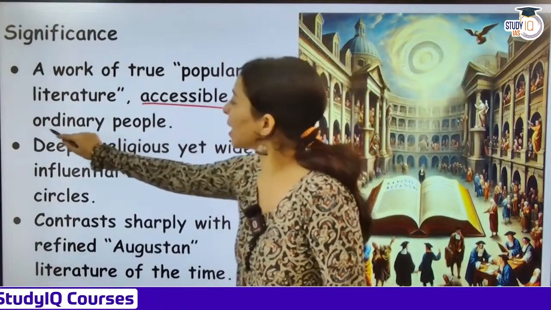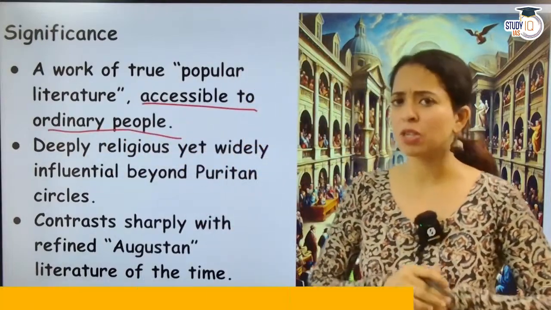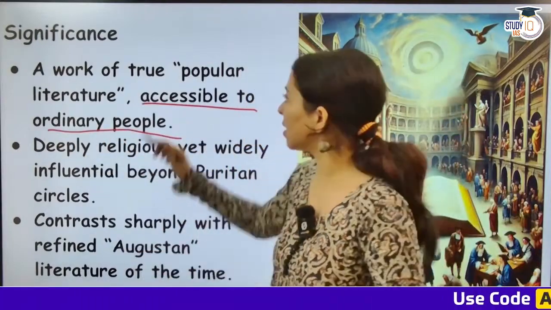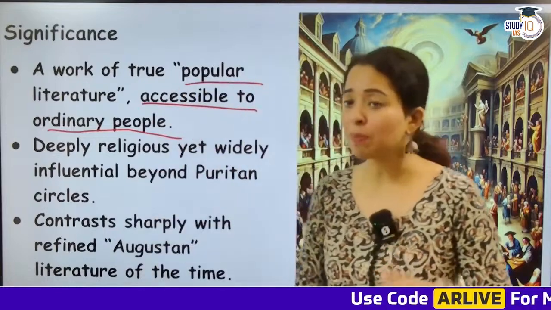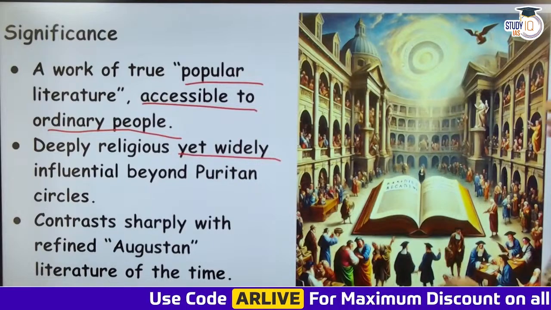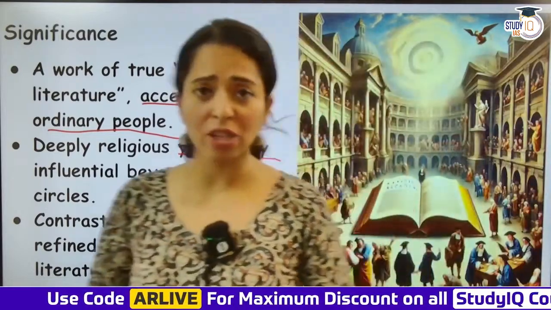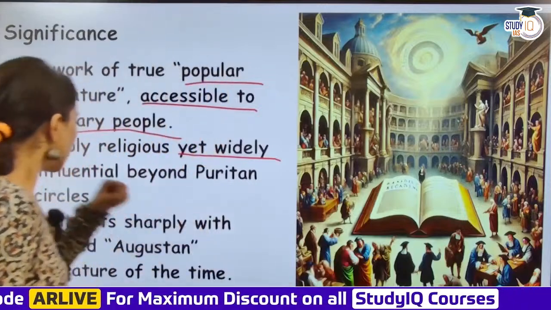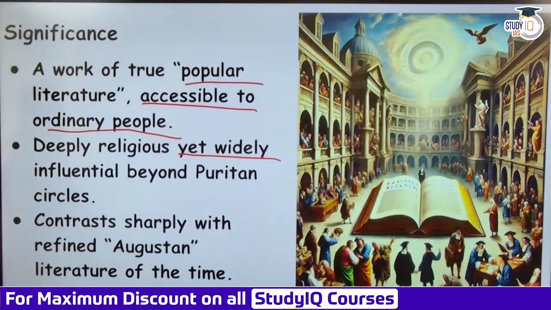So why was John Bunyan so popular? Because he was accessible to ordinary people. People could have read it. It was very popular literature, deeply religious, yet widely influential beyond Puritan circles. So yes, it was very influential, religious, very didactic, very moralistic, and this contrasts sharply with the refined Augustan literature